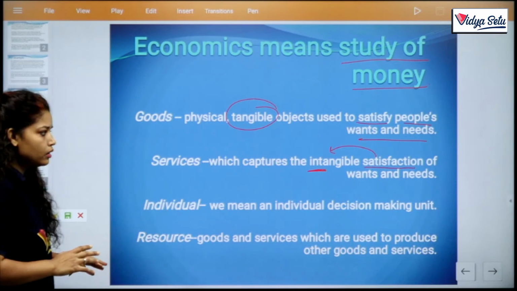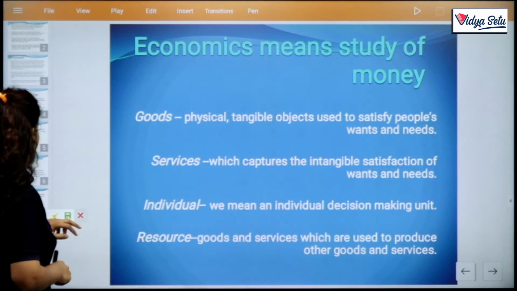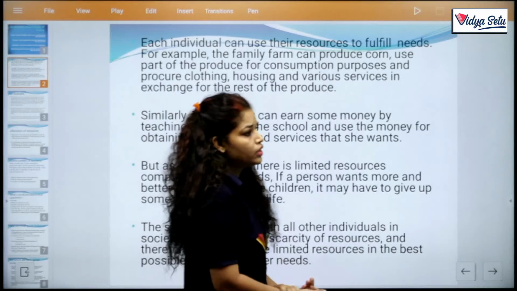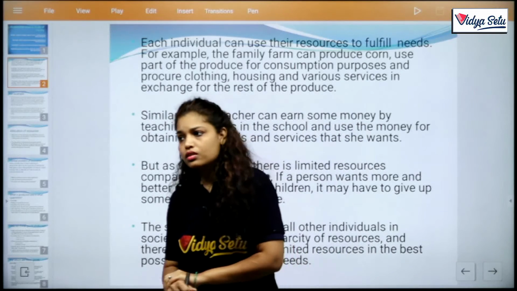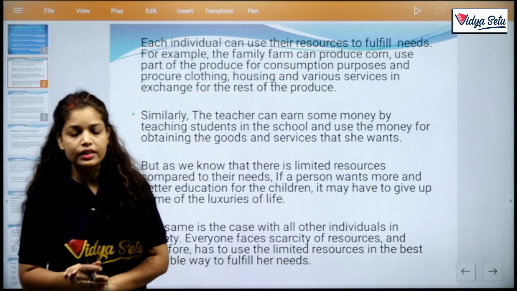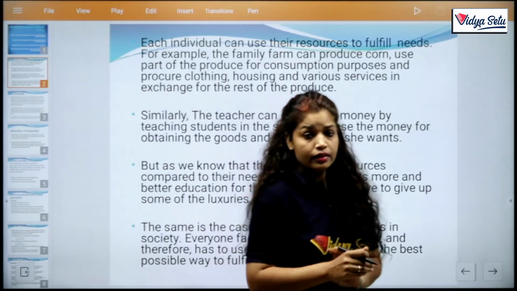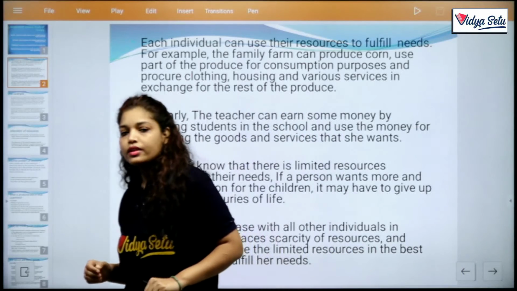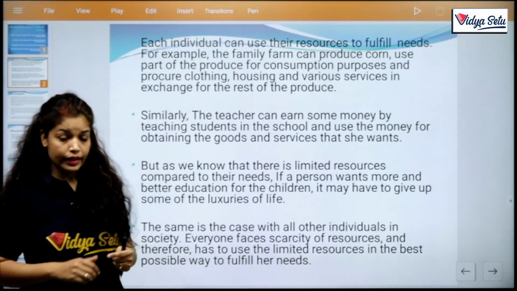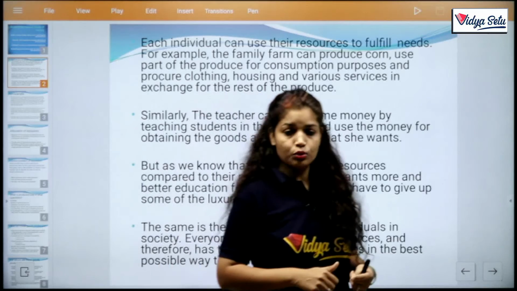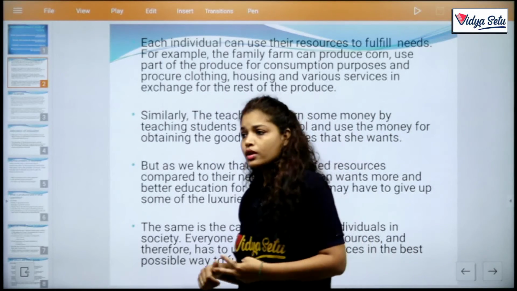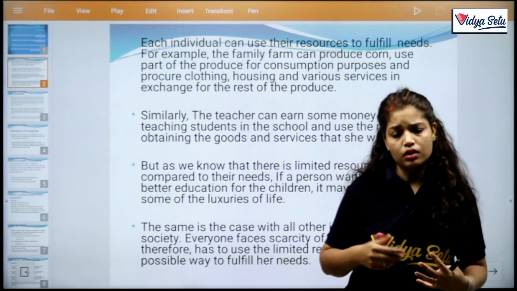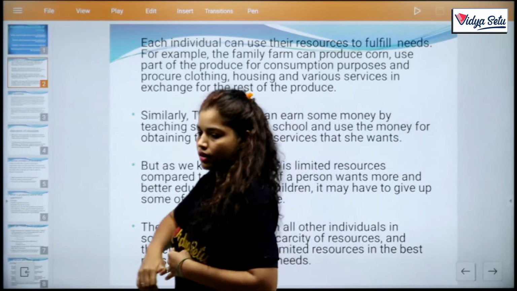So is it clear now? Okay, so we move on. Why do we study economics? Because we very well know that resources are limited, clear? And the options are in alternative uses. Suppose your father gives you 100 rupees. Then your 100 rupees have multiple options. Maybe you purchase a book, maybe you get your phone recharged, or there are a lot of other options of expenses.